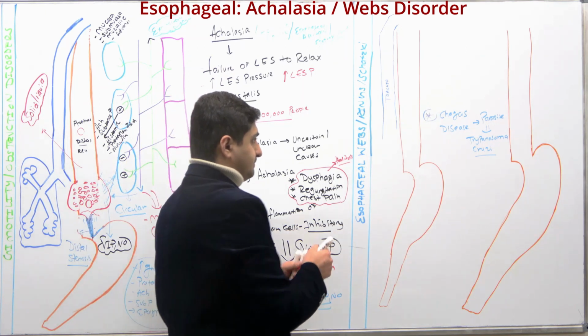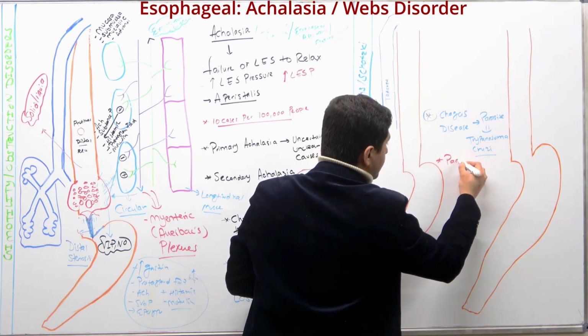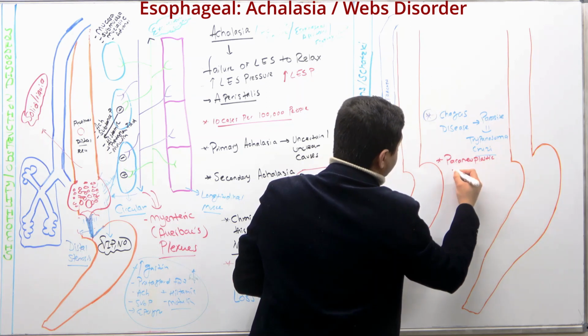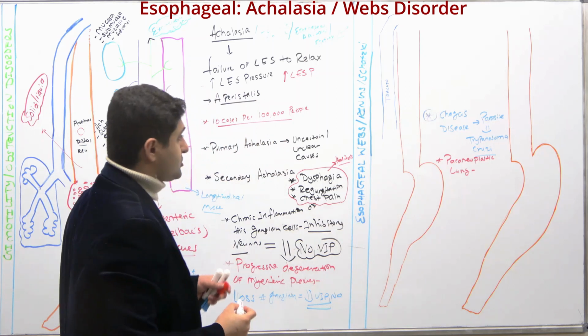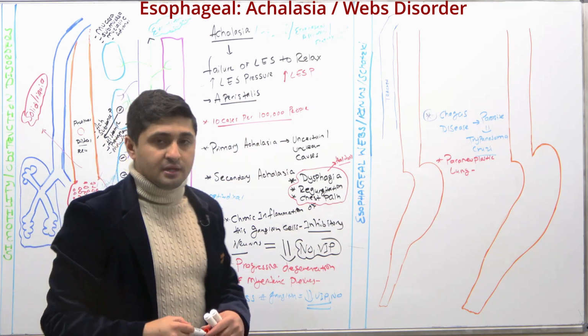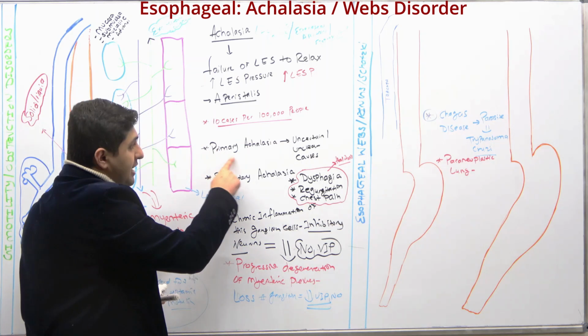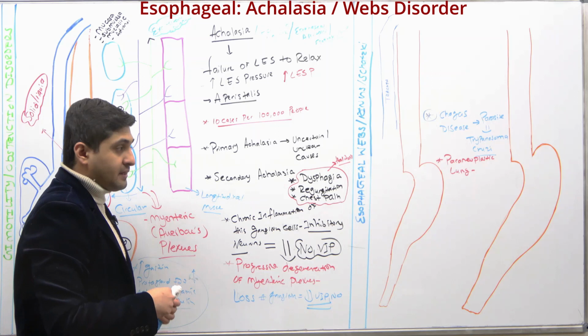But not only that, other conditions like paraneoplastic disorders of the lungs can also give you conditions like achalasia. So this is why it is important to rule out primary or secondary achalasia, all right?